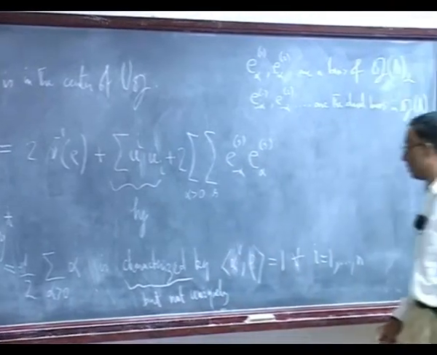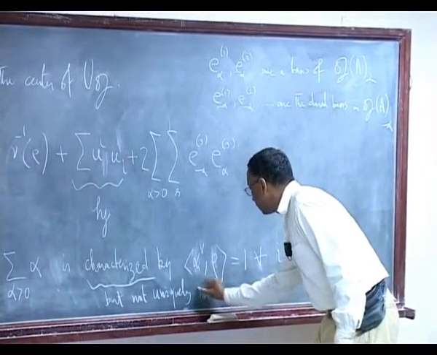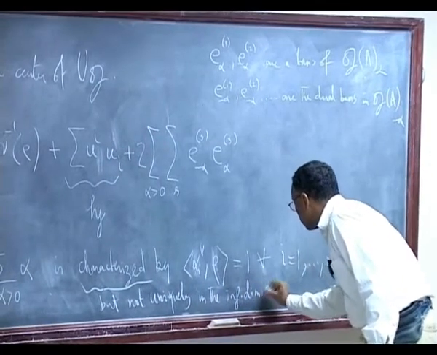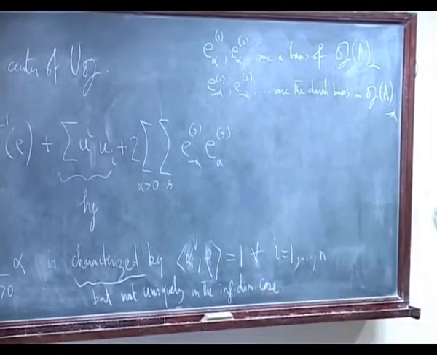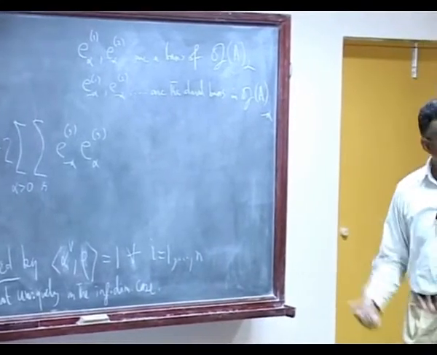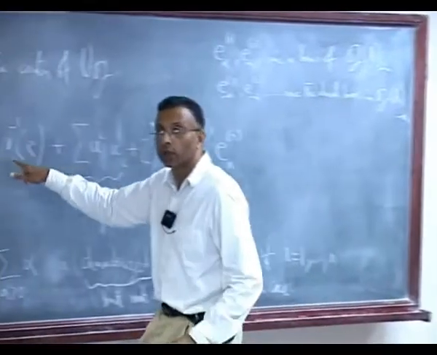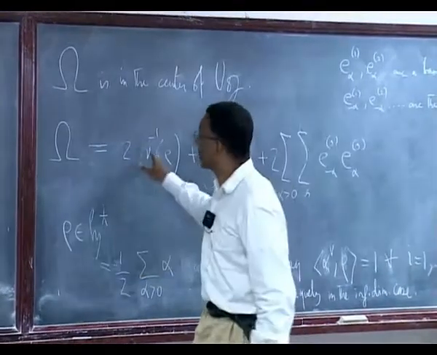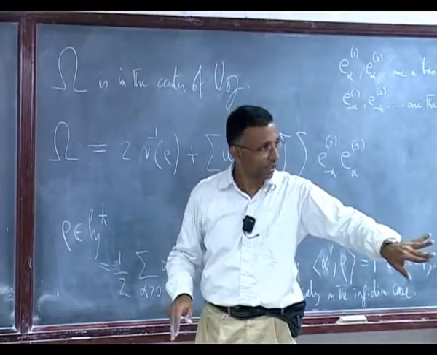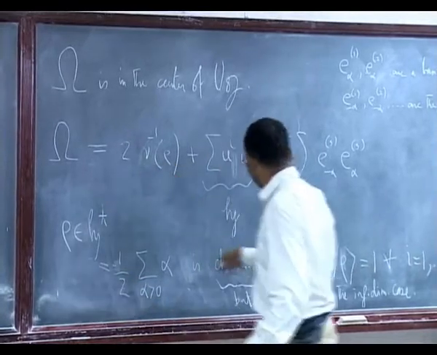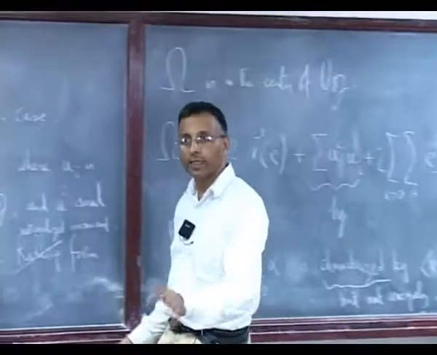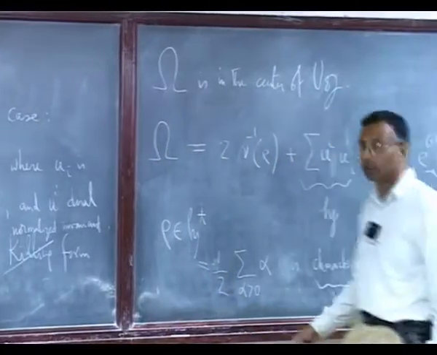But not uniquely in the infinite dimensional case. Okay, you choose some rho, and what is this nu inverse? Nu inverse, I think many people use this notation. You pull it back, see, I want an element of H rather than of H star. So this is defined as an element of H star, pulled back by the form to H. So you get some element. That is how it is written.